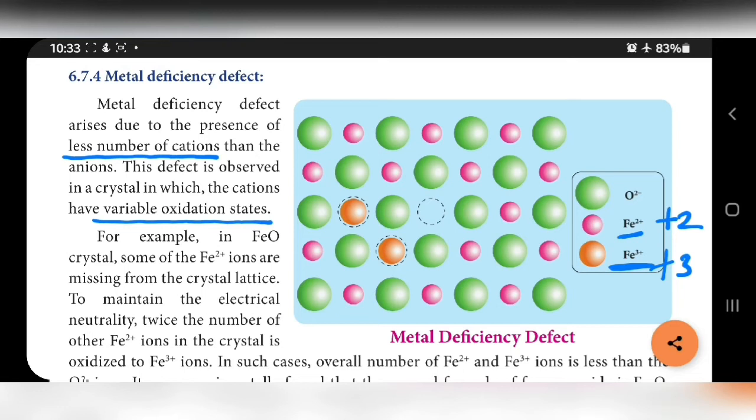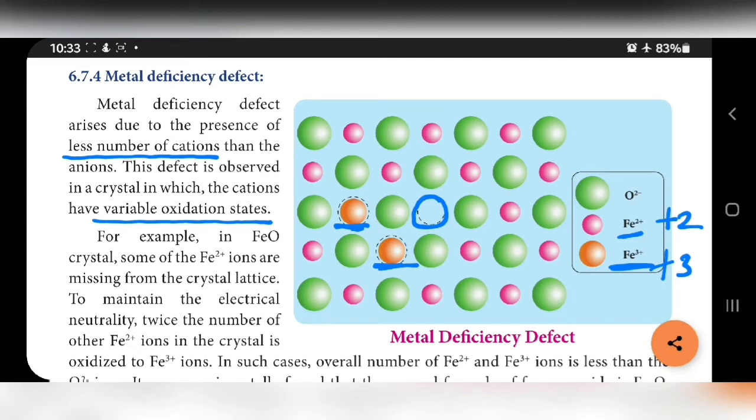For example, in FeO crystal, some of the Fe2+ ions are missing from the lattice site. See this picture here, this Fe2+ ion is missing from its lattice site. To maintain the electrical neutrality: if one Fe2+ ion is missing, negative charge is present excessively and less positive charge is present. So, to maintain the neutrality, twice the number of Fe2+ is oxidized to Fe3+. Fe3+ and oxygen are represented by different colors.